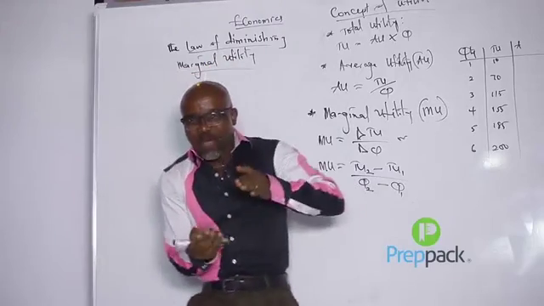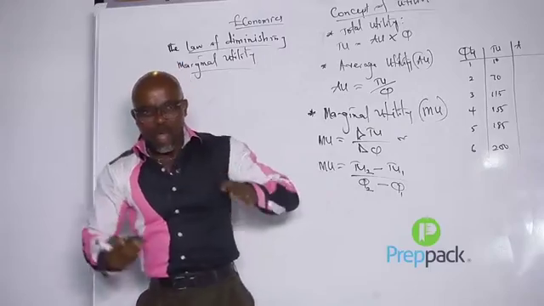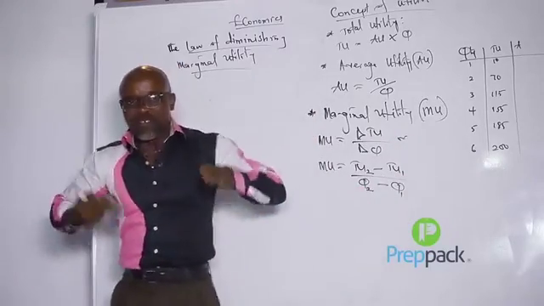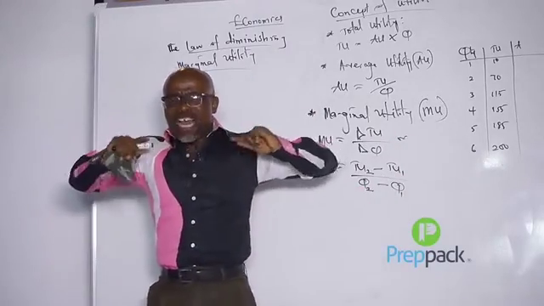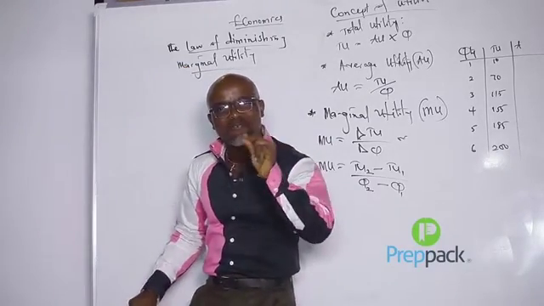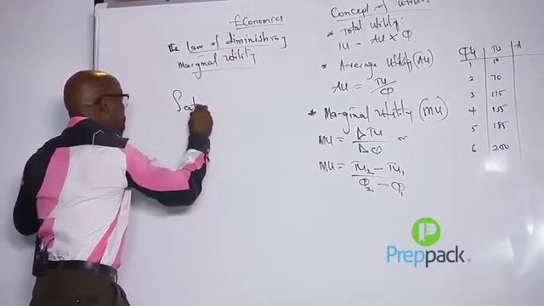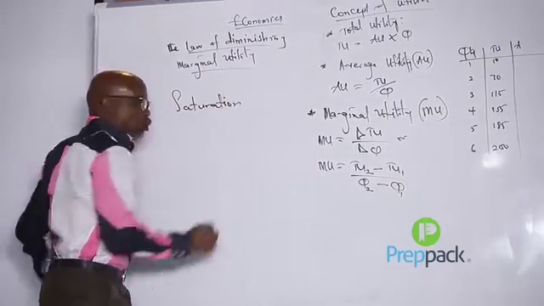Which means the more you consume of a certain commodity, the more satisfaction you derive. Then you get a point of maximum satisfaction, and that point is referred to as the saturation point. At the saturation point, ordinarily you're supposed to stop consuming.